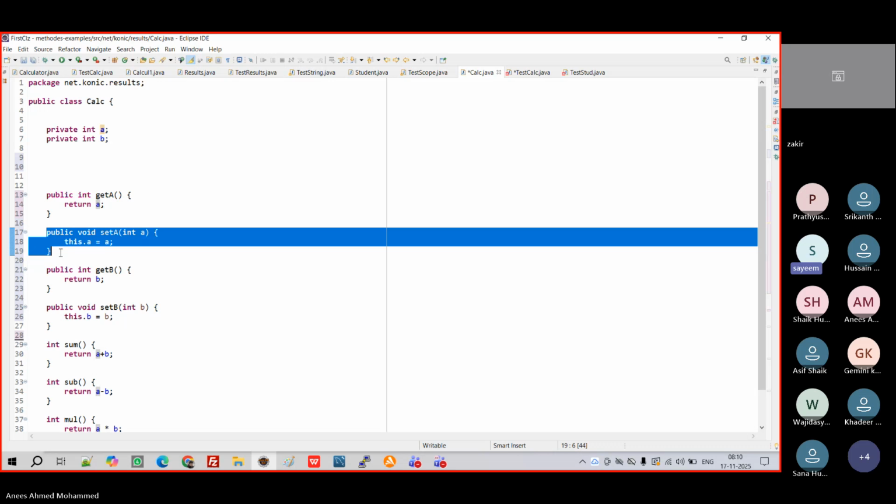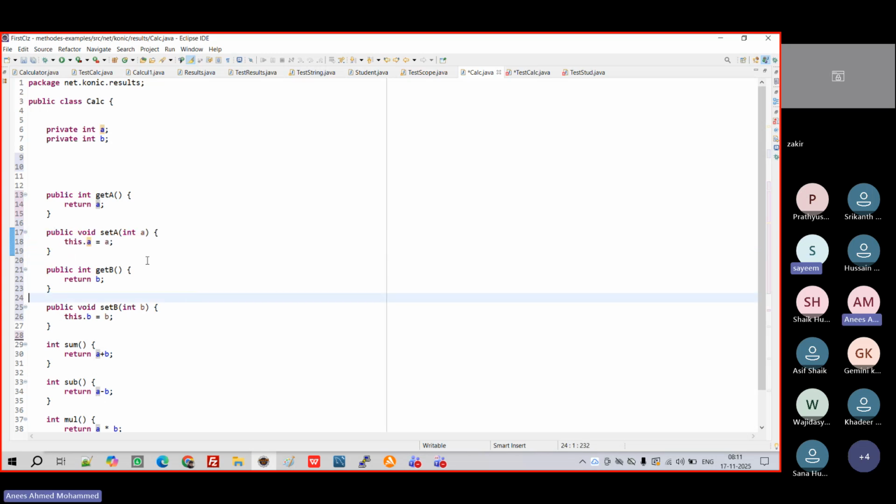Now, what I want to ask is, you are mentioning private int A, so you are using the same character for both in one class, A and A. Yes, correct. But why is it not giving an error in one class? Here you can see int A is there, and this one is also int A. This one is a parameter which is coming from outside, and this one is a property of that particular class. To differentiate it, we use this.A to identify the member variable and normal A to identify that it is coming from the parameter.